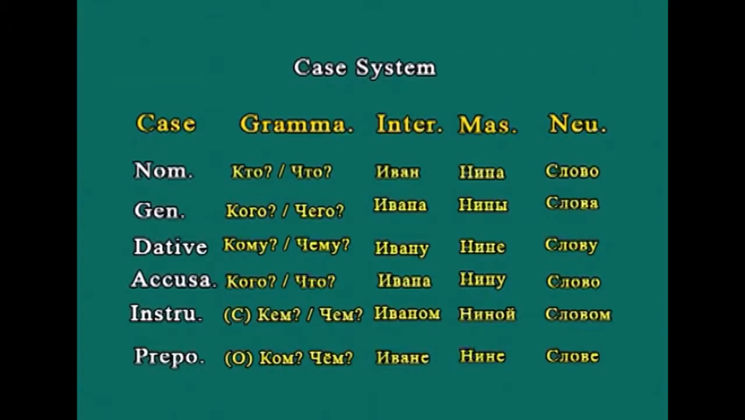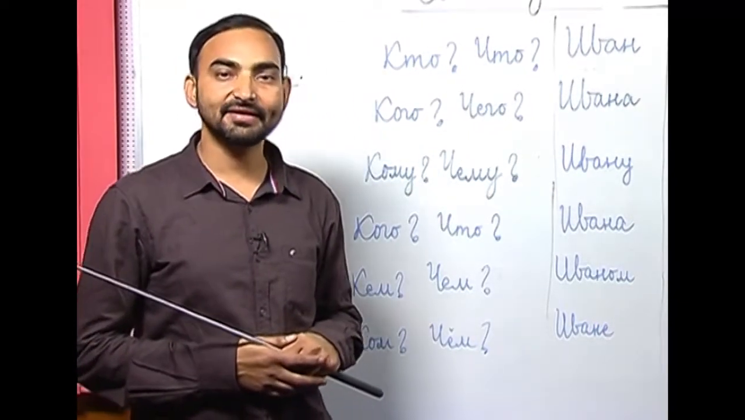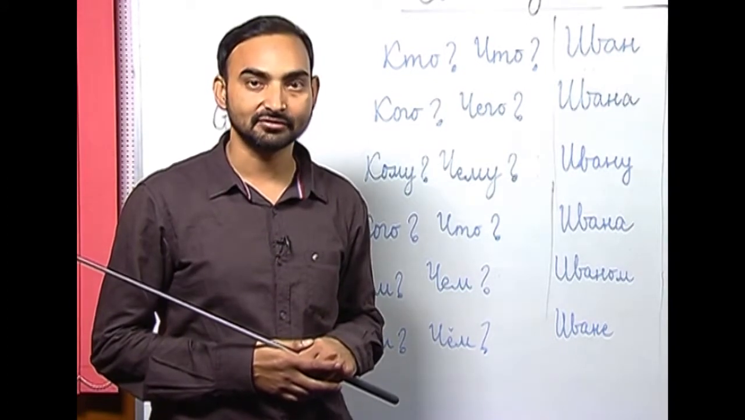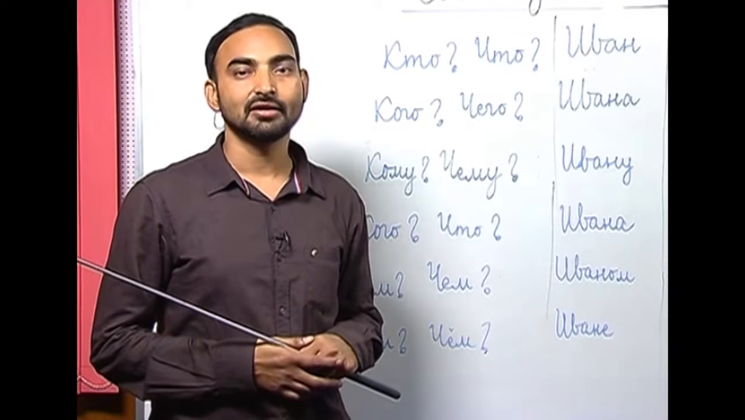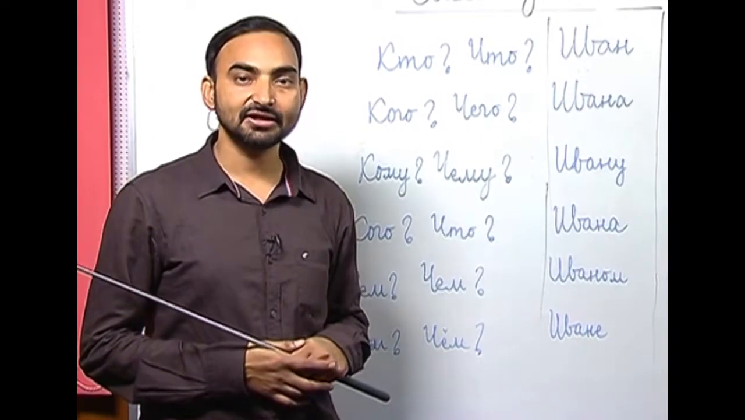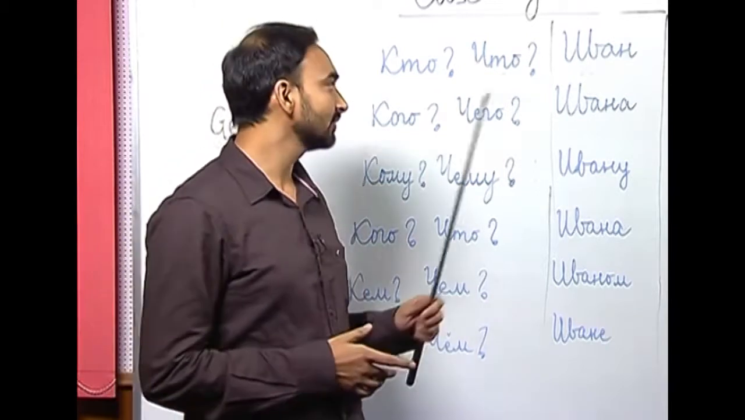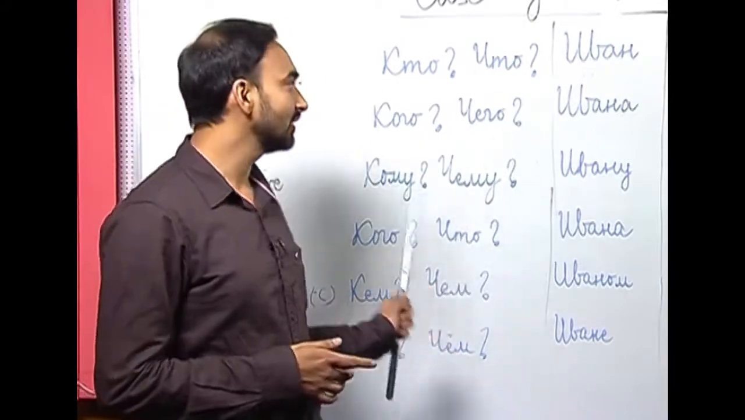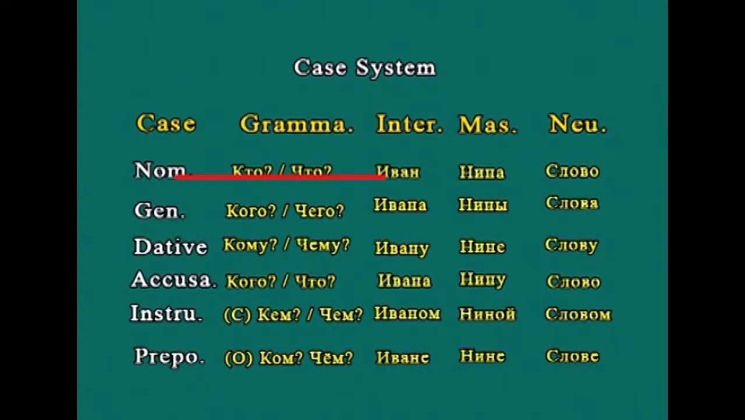The next case in Russian is the genitive case. Genitive case answers the questions kavo and chivo. Genitive case is also known as possessive case. As the name suggests, possessive case denotes possession. It also describes the functions of possession, negation and numbers. These 3 functions are performed by the genitive case of nouns, and the genitive case form of Ivan will be Ivana, Nina will be Nini and Slova will be Slova.